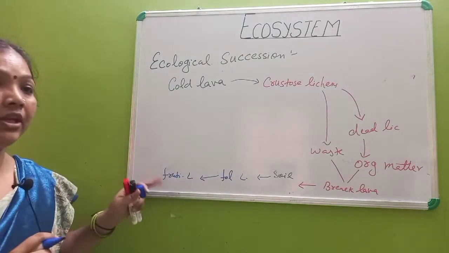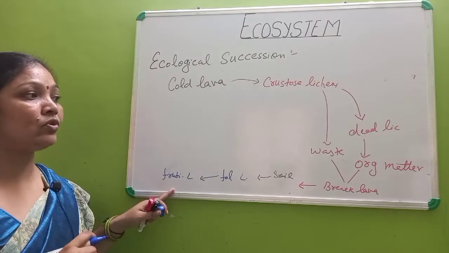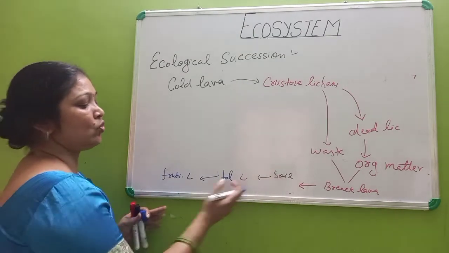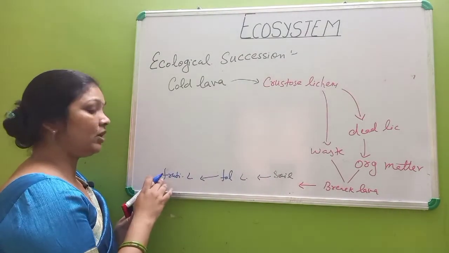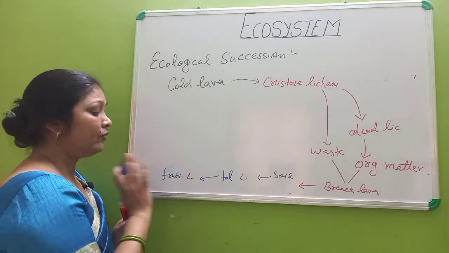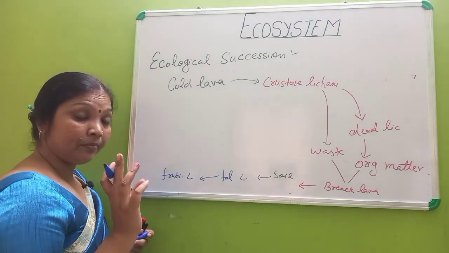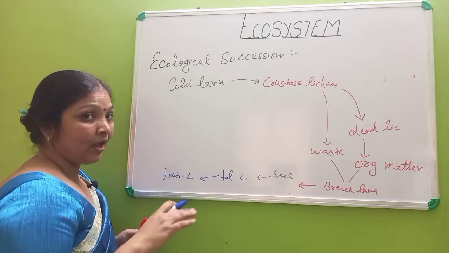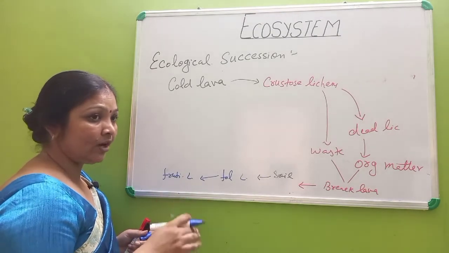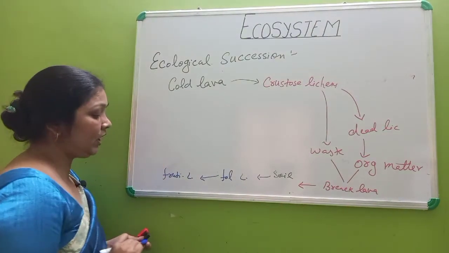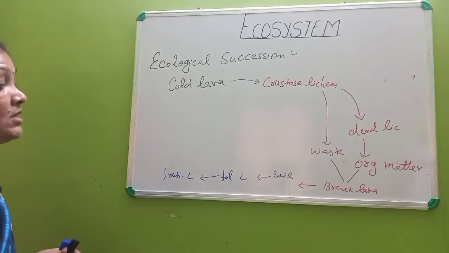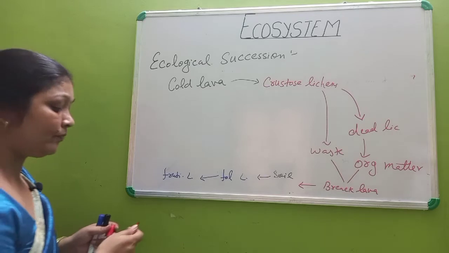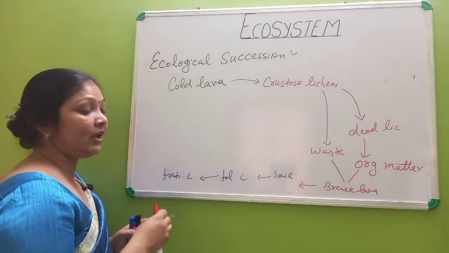Okay, then it will develop. Now this fruticose lichen, due to this the soil deposition also starts. Now here a small amount of soil will form. Now the bryophyte will require a small amount of soil. Other thing is moisture, they require that. So now the next community that will replace this lichen, because now when soil develops and other things develop,